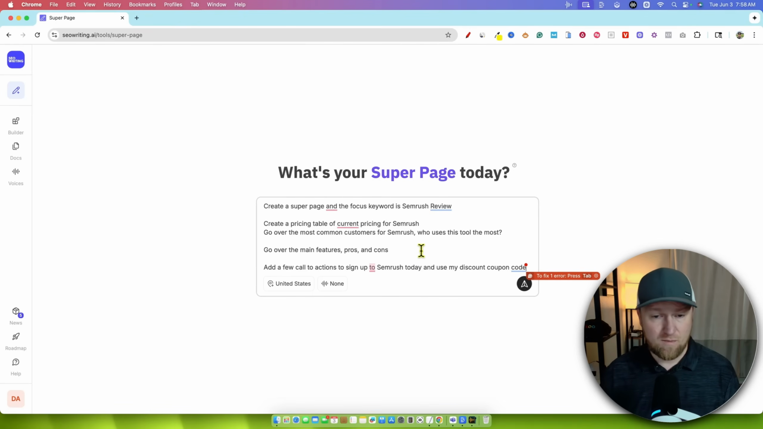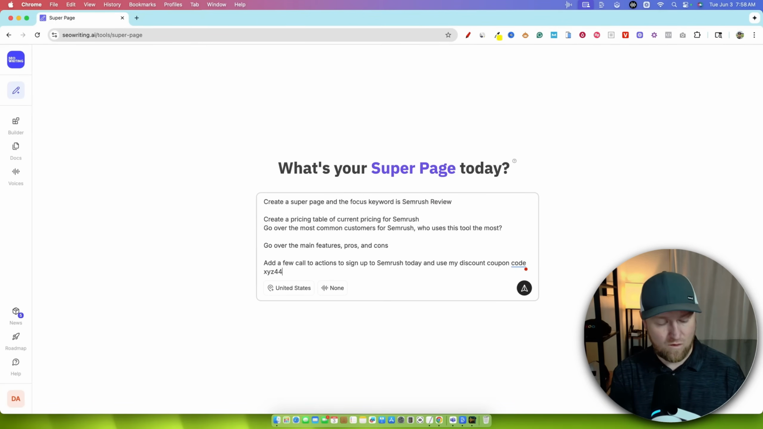So I said, create a super page, and the focus keyword is SEMrush review. Create a pricing table of current pricing for SEMrush. Go over the most common customers for SEMrush, who uses the tool the most, and then go over the main features, pros and cons, and then add a few call to actions to sign up to SEMrush today and use my discount coupon code. And let's just say XYZ44563. People can copy that coupon code, click on the button and go over and purchase, and they will have that coupon code right there.